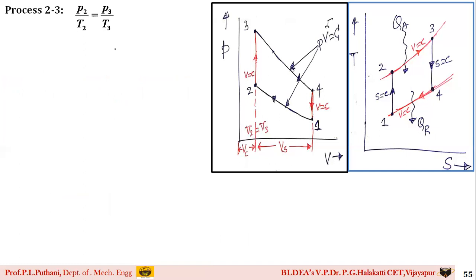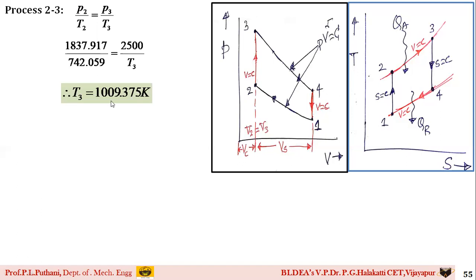So just now, students, you have calculated the value of P2, you have calculated the value of T2, and the value of P3 is given in the question. So you can directly calculate the value of T3, and on simplification and substituting the values, I get the value of T3 as 1009.375 kelvins. So therefore, I have got the value of temperature T3. Now the only remaining part is T4.